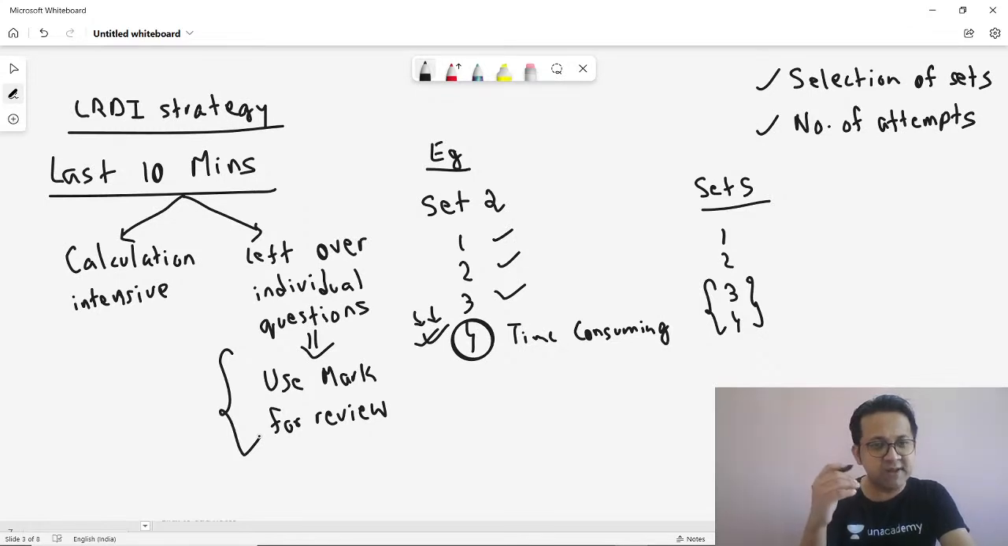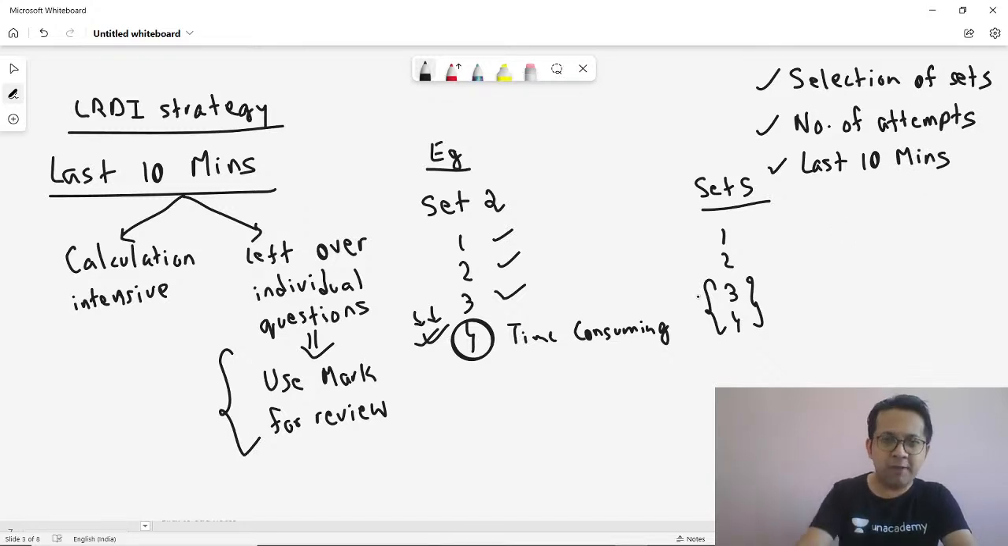The first 10-15 minutes is also decided: set 1 and set 2, which two sets you are going to attempt. The last 10 minutes is also decided. Correct? So what did we talk about? We talked about the last 10 minutes of your paper. Now comes the middle section, the middle portion.